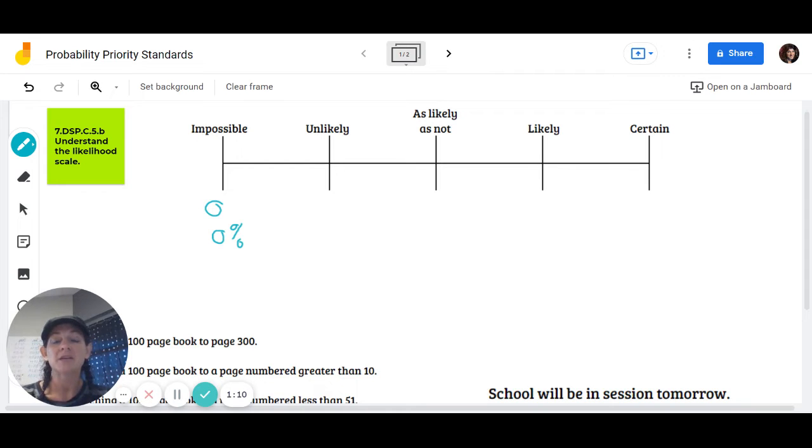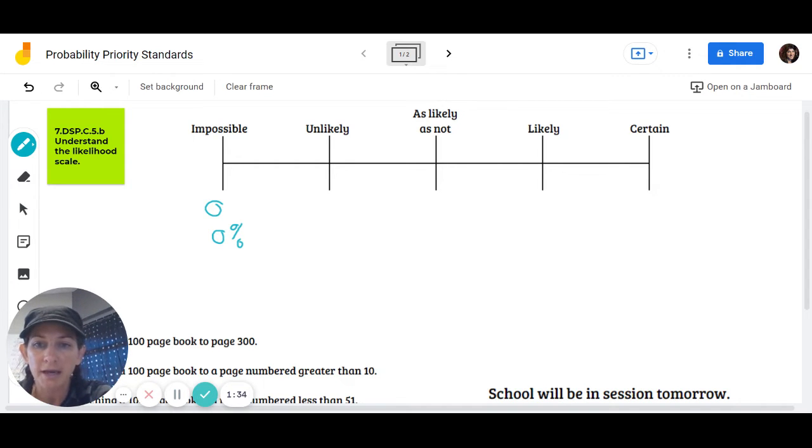If something is unlikely to happen, that means that it could happen, but it's not probable. So if we're unlikely to have something happen, those values fall between 0 and half. It's not going to be 0 and it won't be half, but it'll fall in between those values.